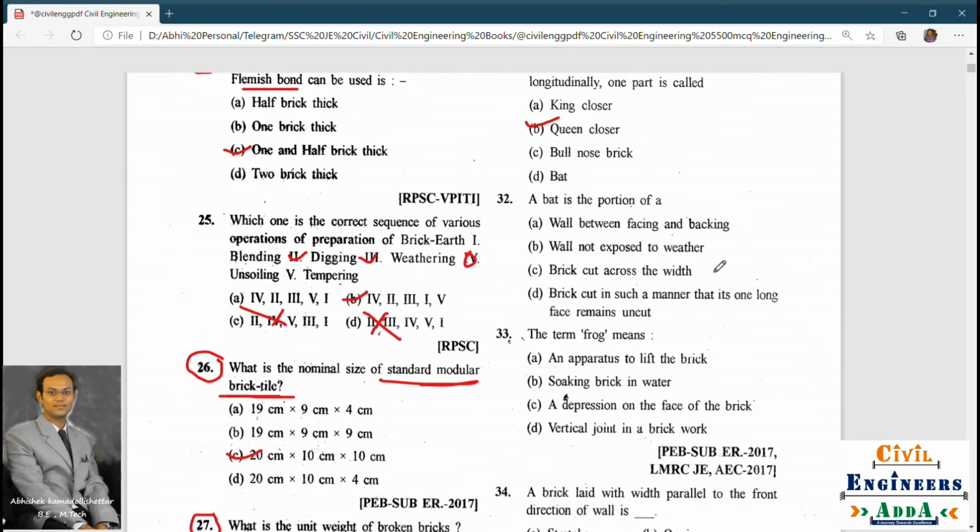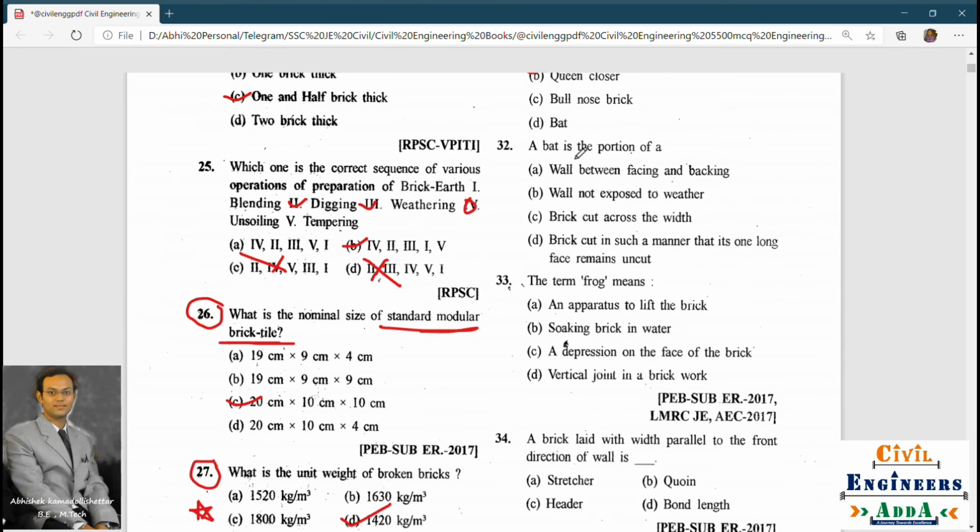Next question. A bat is the portion of a wall between facing and backing wall not exposed to weather, brick cut across the width, or brick cut in such a manner that its one long face remains uncut. A bat is a portion of brick cut across the width. Okay, so this is a brick cut across a width.